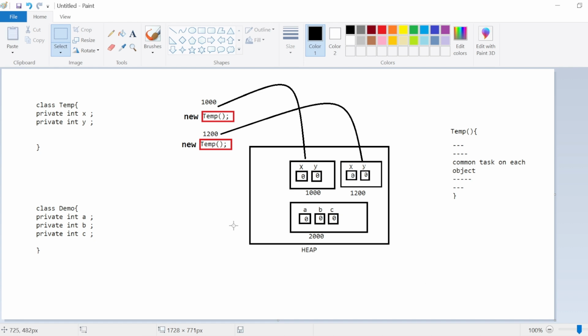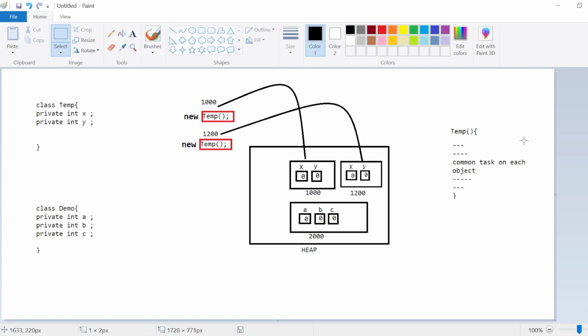And you can't even define the calling of the constructor explicitly. You always have to define the calling of the constructor while creating the object, because the timing of execution of the constructor is fixed. It will always run when the object is created. So you must define the calling while creating the object only. You cannot call it explicitly like a normal method.